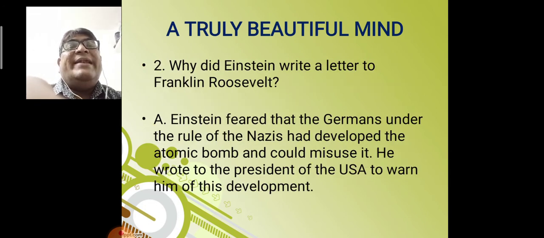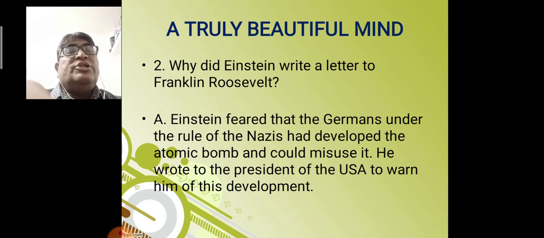Number 2, why did Einstein write a letter to Franklin Roosevelt? Answer is, Einstein feared that the Germans under the rule of Nazis developed the atomic bomb and could misuse it. He wrote to the President of the USA to warn him of this development. So Einstein feared that Germans under the rule of the Nazis had developed the atomic bomb, and he knew that definitely they could misuse it.